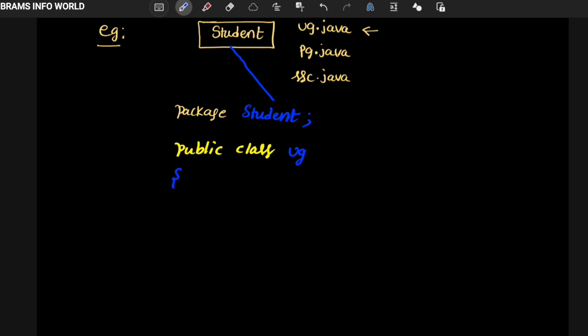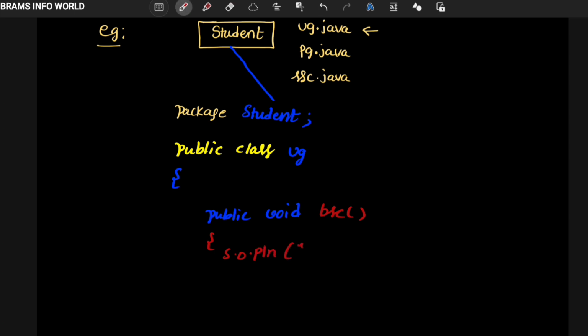Right now I want to define some information, a method. The method is public, the return type is void, and the method name is BSC. BSC is my method.